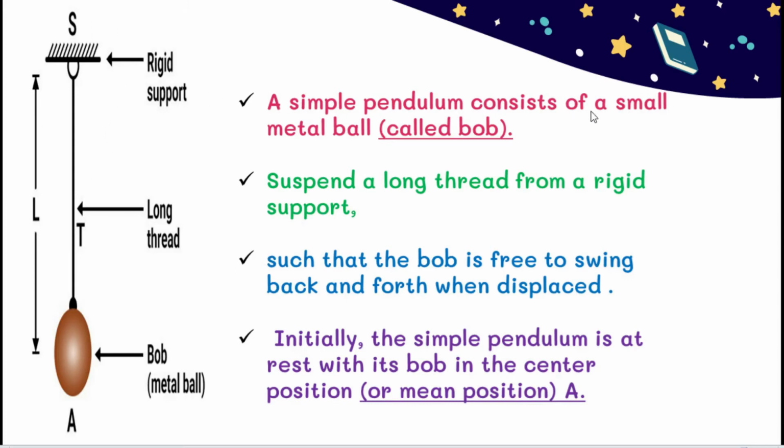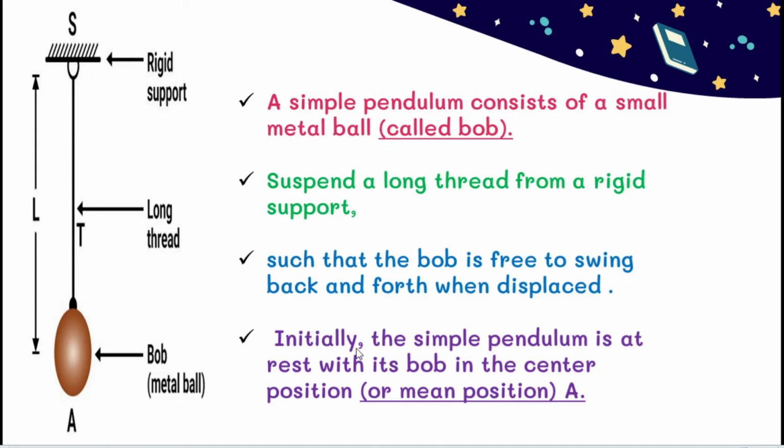A simple pendulum consists of a small metal ball called the bob, B-O-B. This metal ball is suspended by a long thread from a rigid support. With the help of the long thread, the metal ball is attached and fixed to the rigid support, such that the bob is free to swing back and forth when displaced. Why are we fixing it to the rigid support? Then only it is free to swing. That's why we fix it to the rigid support.